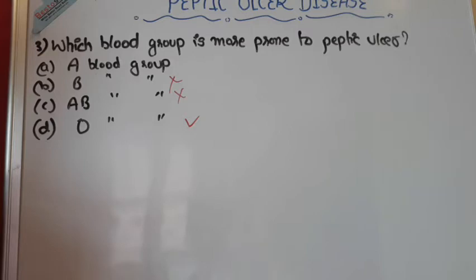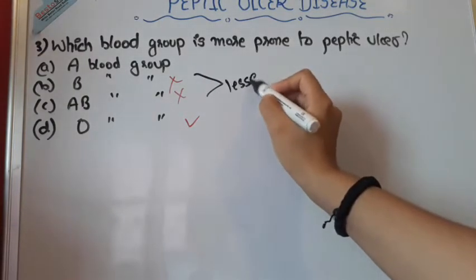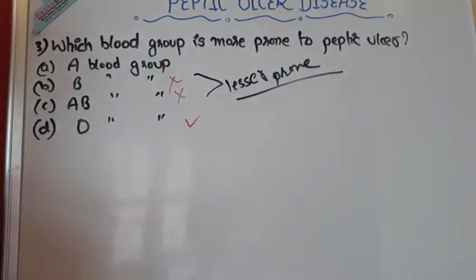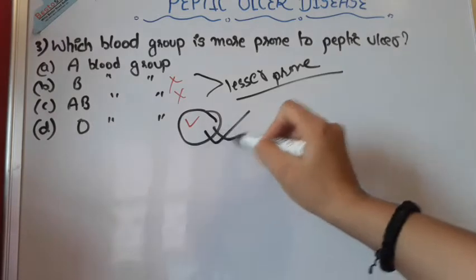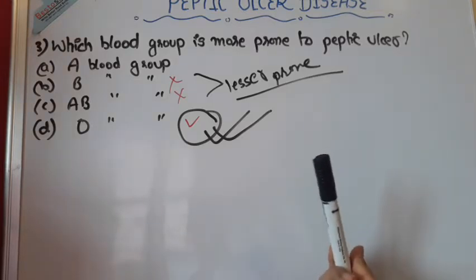Okay, it is more prone to peptic ulcer, whereas B and AB blood groups are lesser prone to peptic ulcer, whereas O blood group is more and more prone to peptic ulcer. Now, why O blood group is more prone to peptic ulcer, this thing has been studied by scientists, and a few things have been concluded.